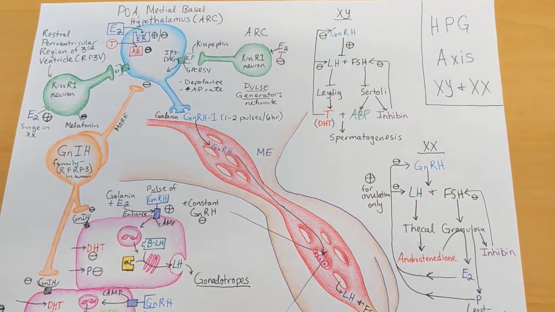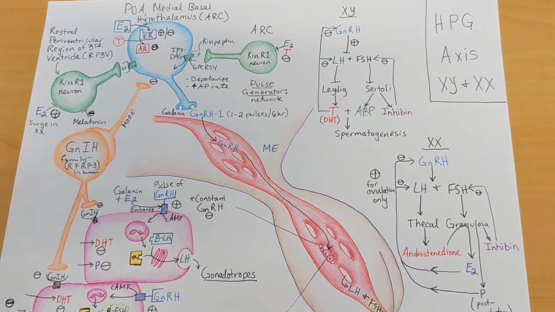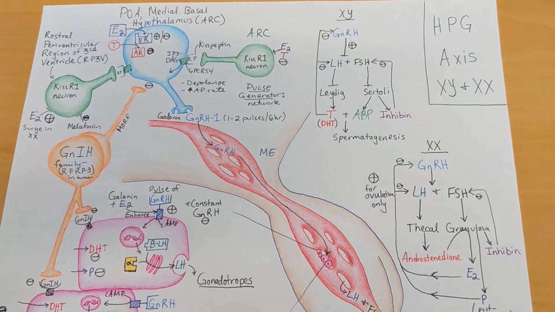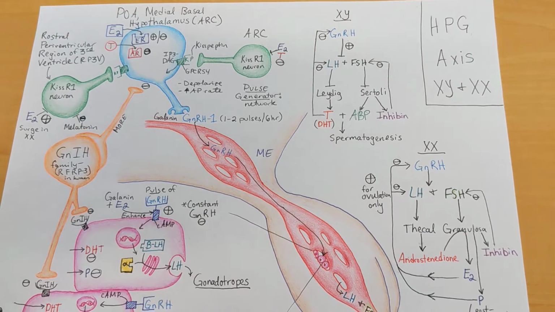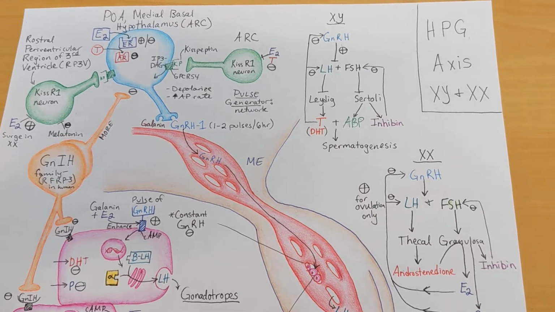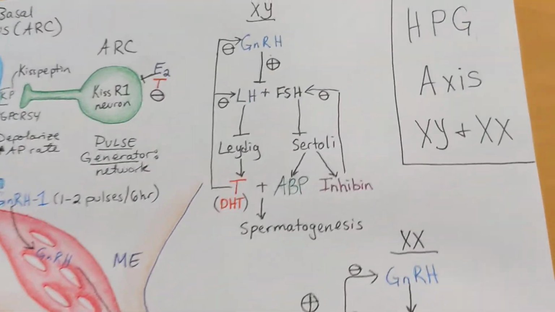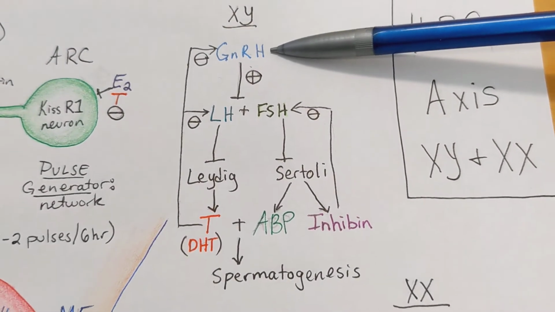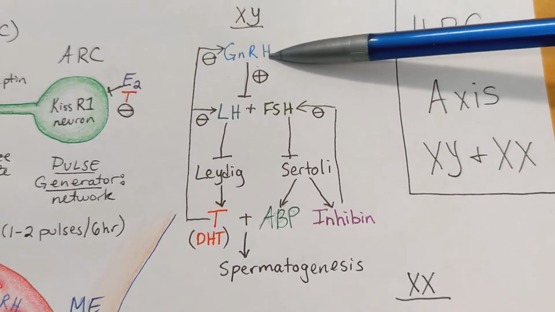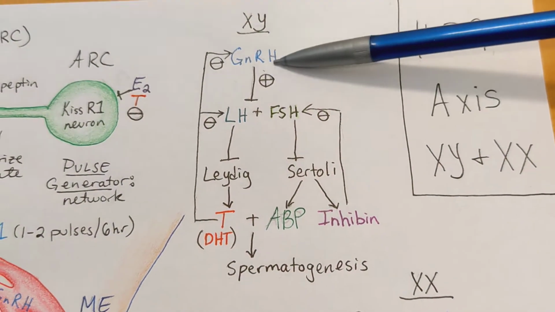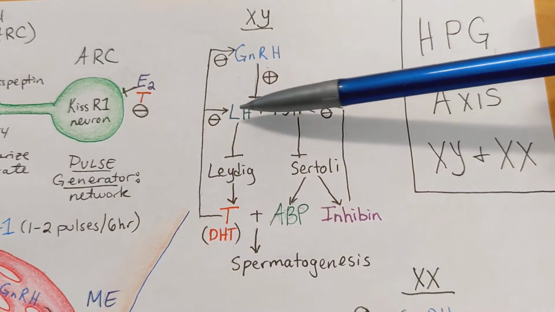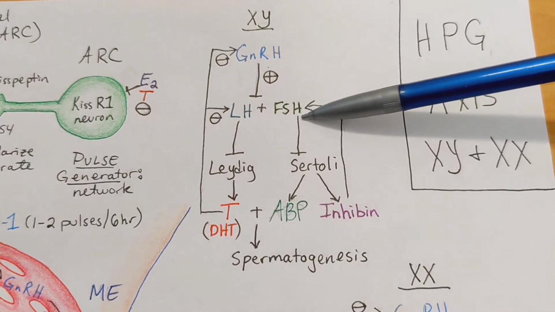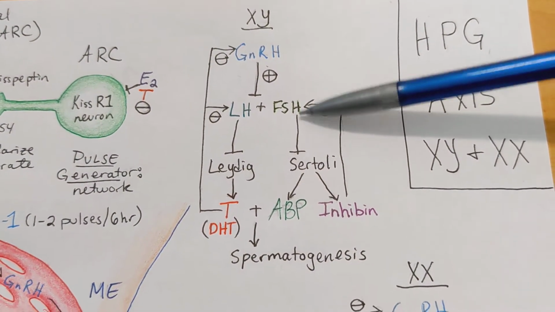In this video, I'm going to discuss the HPG, or hypothalamus anterior pituitary gonad axis of both XX, female, and XY, male individuals. As a brief overview before I begin, I want to point out that the hypothalamus releases a hormone called gonadotropin-releasing hormone, GnRH. This triggers the anterior pituitary to release two different gonadotropins, LH, luteinizing hormone, and FSH, follicle-stimulating hormone.